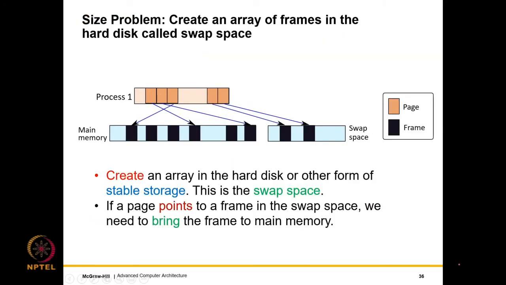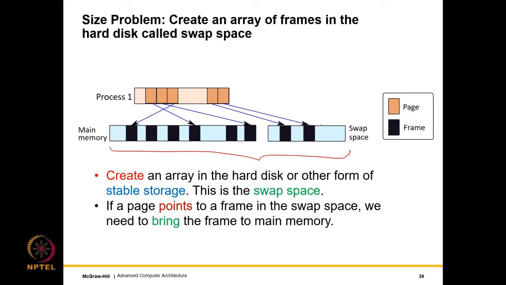Let us now solve the size problem. So what we do is that along with the physical main memory, we create another region in the hard disk or any other form of stable storage, can be a flash drive as well. There we take a region such that the combined size of the main memory and the swap space is equal to the actual memory requirement of all the processes.